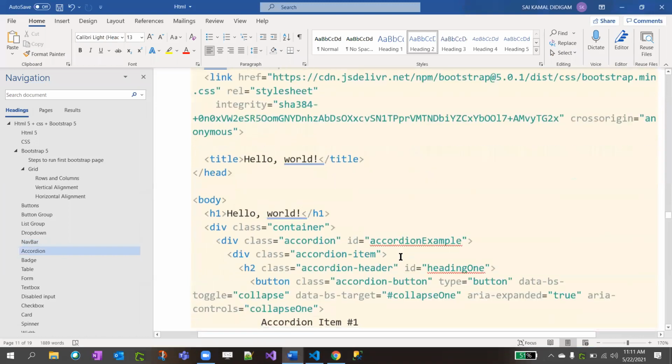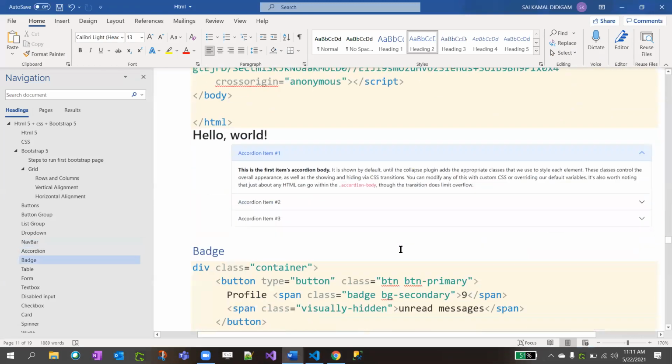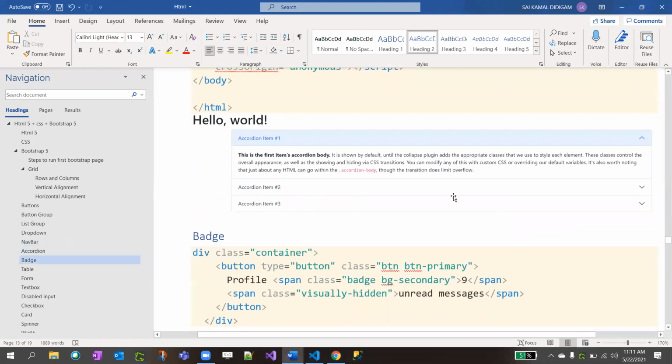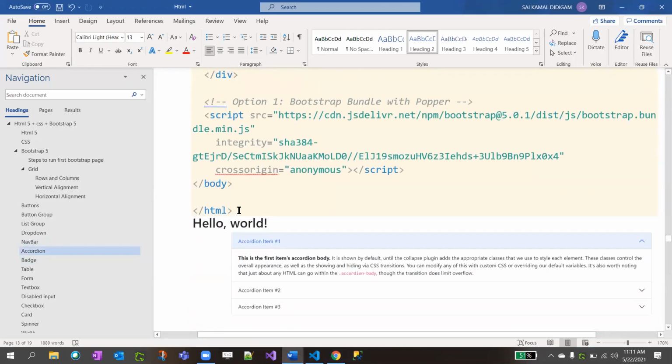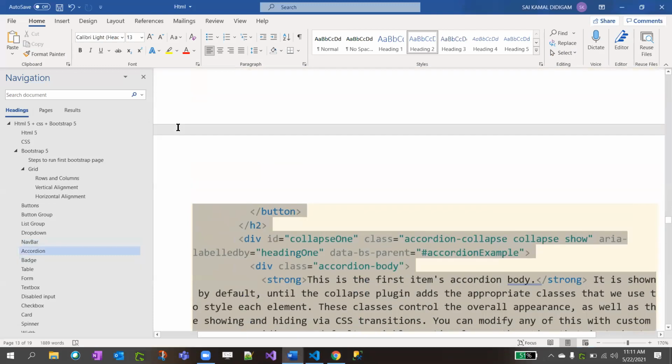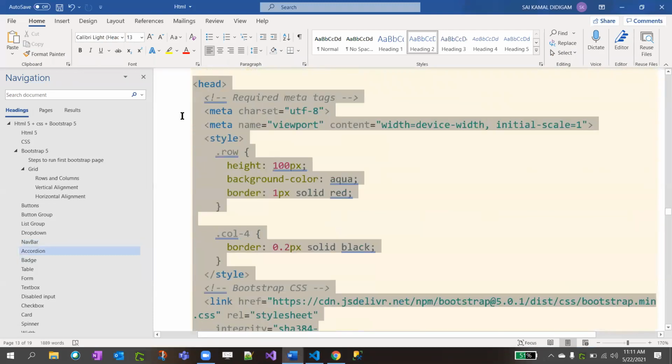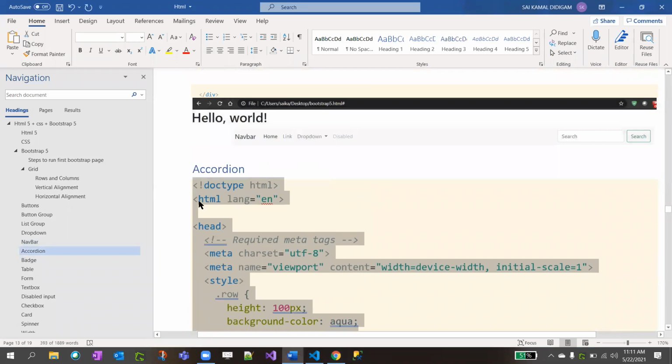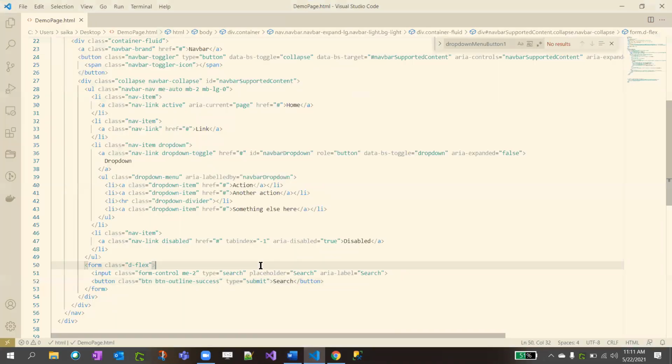Now displaying the accordion. So accordion means, you have 3 cards here, right? If you click on this, it will expand. If you click on this, this will get collapsed, and this will get expanded. You got it? So I'll show you. I copied the whole HTML here for your reference.